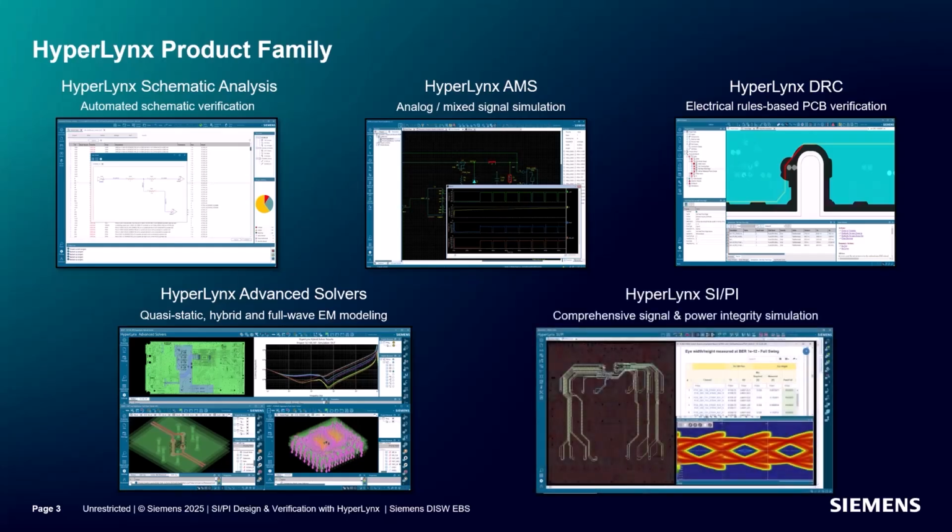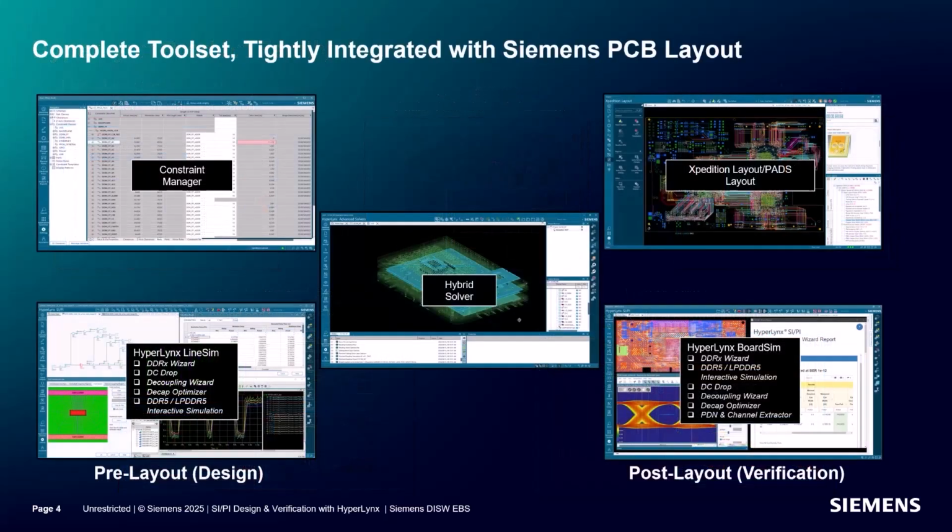HyperLynx SI and PI share a common user interface. HyperLynx SI performs signal integrity analysis of DDR interfaces, SerDes-based serial channels, and general-purpose high-speed design. HyperLynx PI performs DC and AC analysis of PCB power delivery networks, or PDNs. HyperLynx is tightly integrated into Siemens' family of PCB design capture and layout tools.